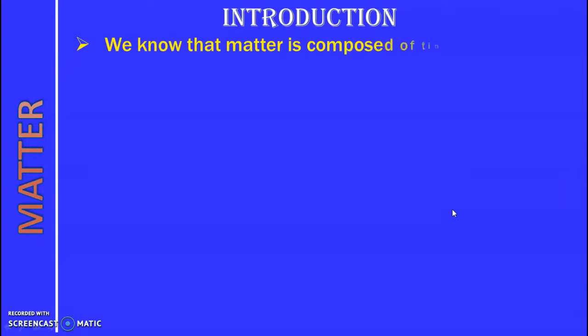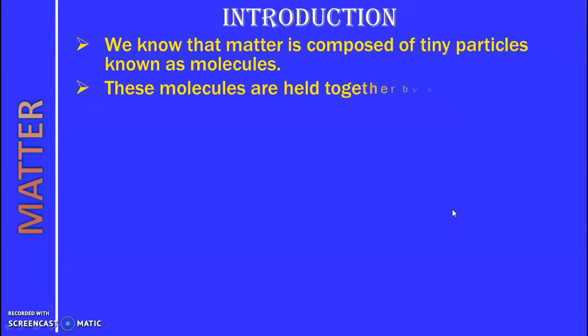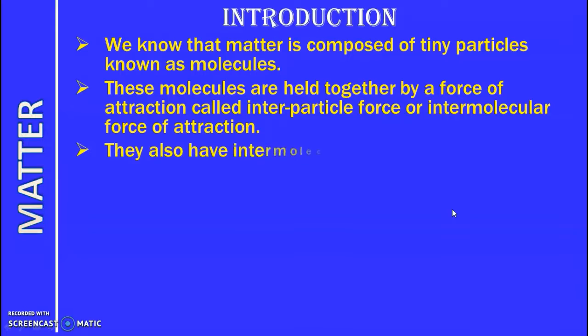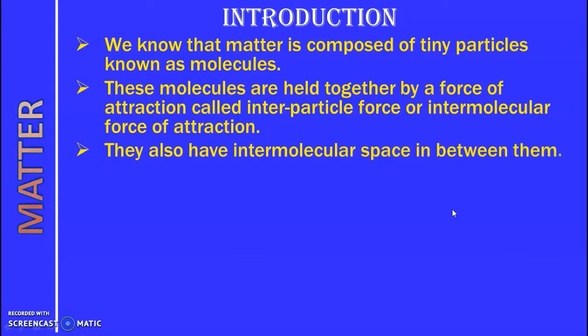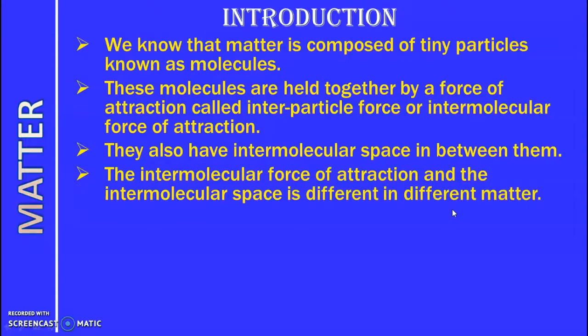So we know that matter is composed of tiny particles known as molecules. These molecules are held together by a force of attraction. This force of attraction is called the interparticle force of attraction or the intermolecular force of attraction. They also have intermolecular space in between them. The intermolecular force of attraction and the intermolecular space are different in different matter. So it varies from matter to matter.